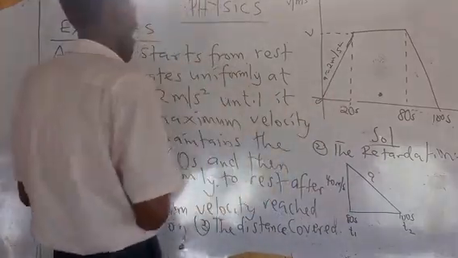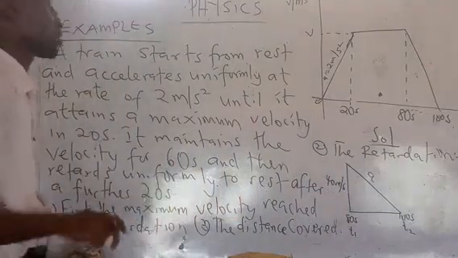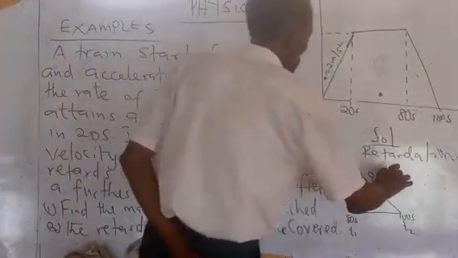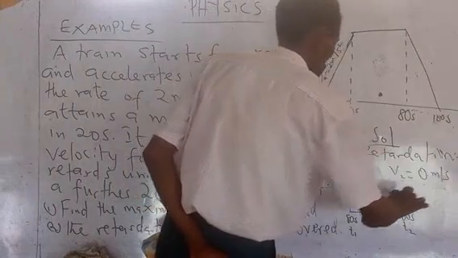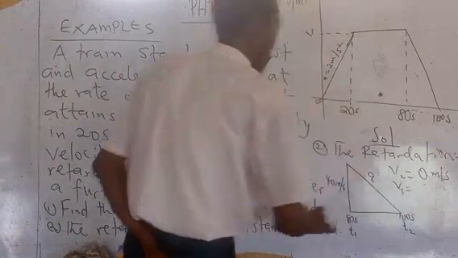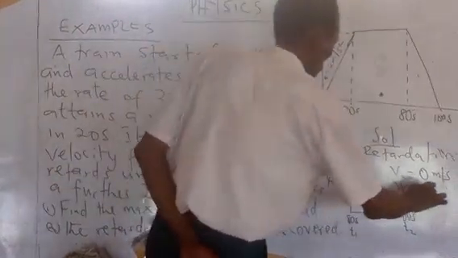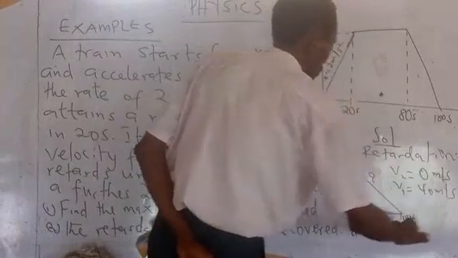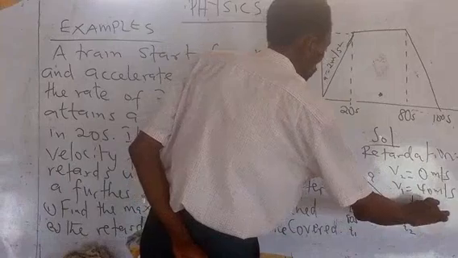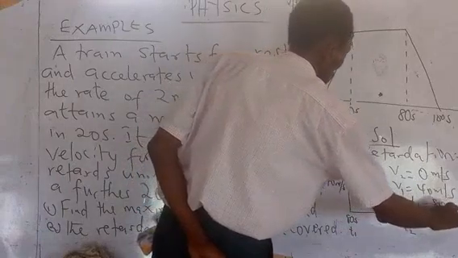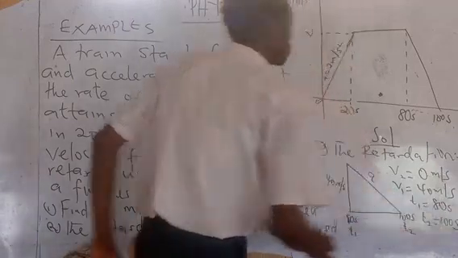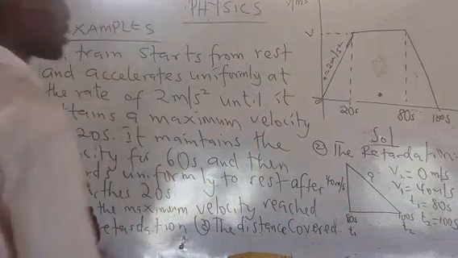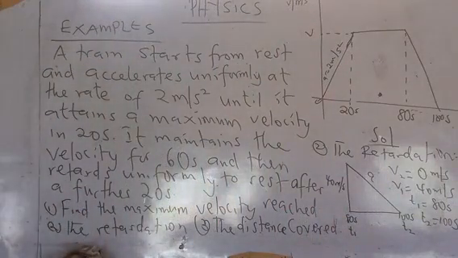Since we are told that it returns to rest, that means final velocity V2 will be 0 meters per second. Time T1 is 80 seconds. Time T2 is 100 seconds. So by that, you can determine our retardation.